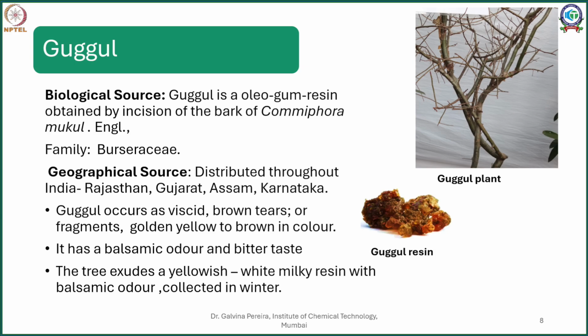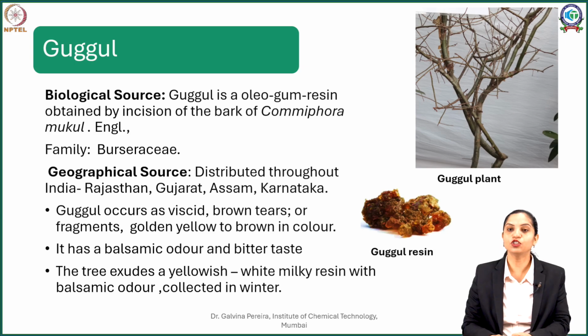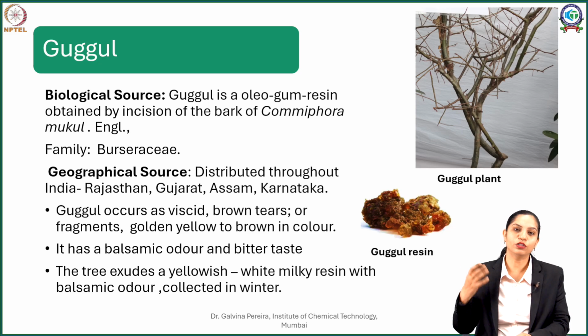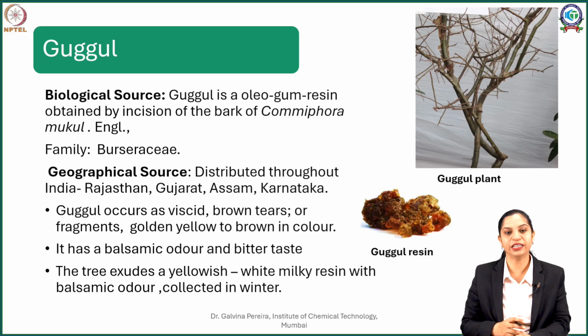Gugul is also an oleogum resin, which is obtained by making incisions, in this case in the bark of a plant called Commiphora mukul. Now it belongs to the family Burseraceae. Now this plant is distributed throughout India but mainly grown in Rajasthan, Gujarat, Assam and Karnataka. Now this occurs wild but it's also cultivated.